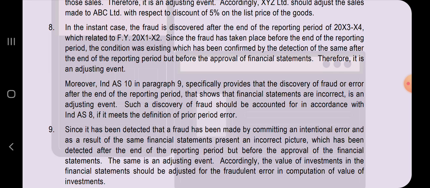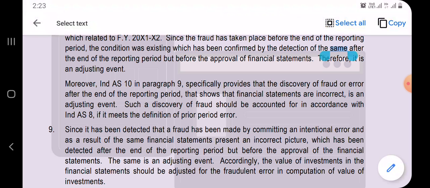So what the answer is saying is this was already existing on the date of balance sheet, but you discovered this fraud after the balance sheet date, that is after the reporting period. Hence, this has to be accounted for as an adjusting event, considering the accounting treatment given under Ind AS 8, that is prior period adjustments. Hope you are clear, and I request you to please go through question numbers 5, 6, 7, 8, and we'll see